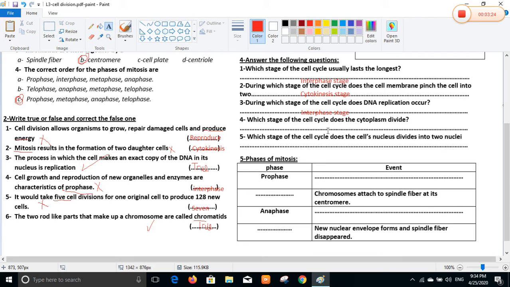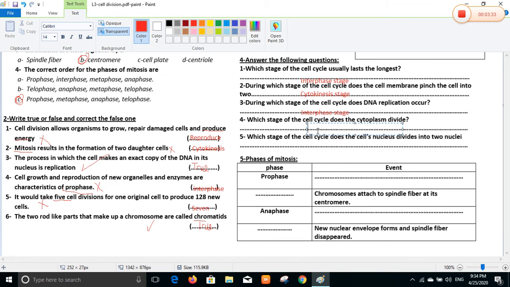Also, the cytoplasm divides in the last stage, the cytokinesis stage. So division of cytoplasm happens in the last one, cytokinesis stage.